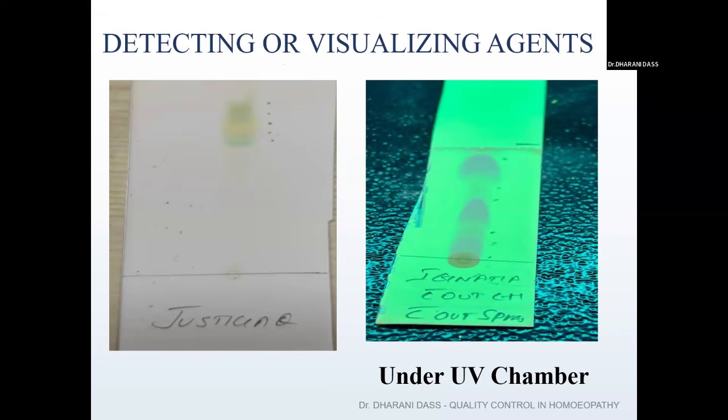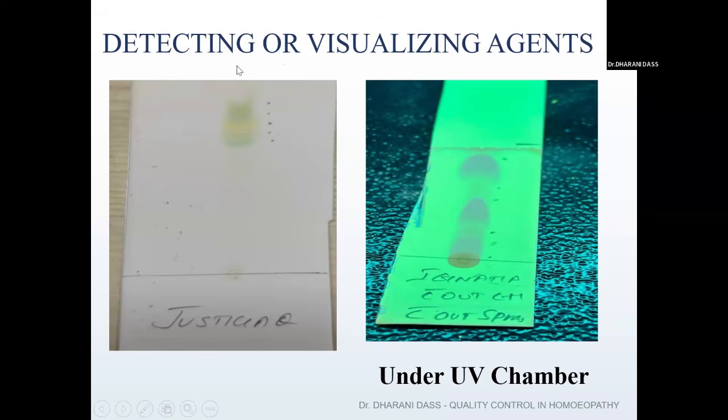You can see on the side of the color bands I have kept some pencil dots, right? You need to measure. This is one spot, this is the second spot, this is spot number 3, and this is spot number 4. How will you calculate? From the baseline drawn up to here, for example, this is point A and from here this is point B. In a similar way, you need to measure each spot from the baseline which has been drawn. This is the distance traveled by the solute. And the distance traveled by the solvent: at one point the solvent moves forward, and at one point it goes and stops.